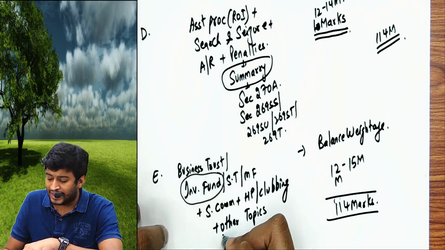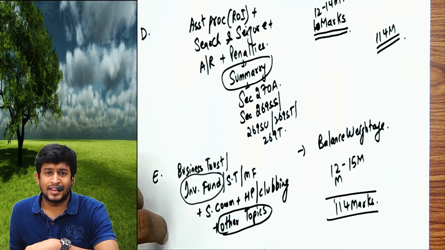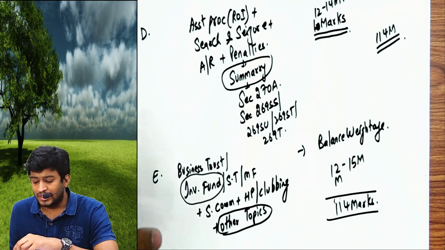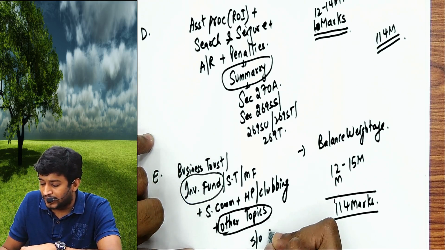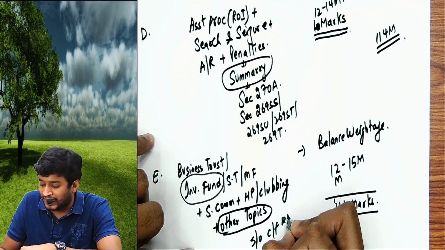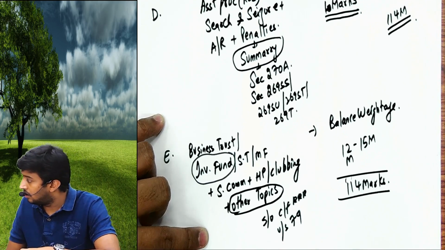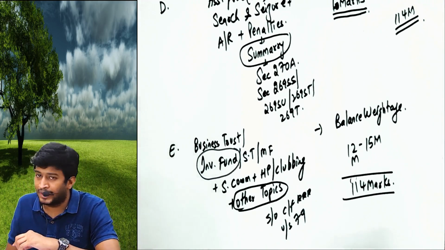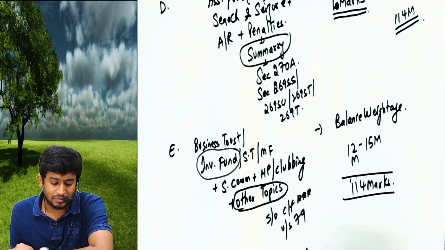Other topics, whatever I have left out, like house property, international financial service center, set off and carry forward. Set off and carry forward is also important because there was an amendment under section 79. Under section 79 an amendment came, so that is also equally important, sir. No second thought about it.